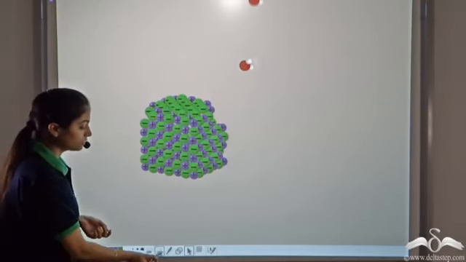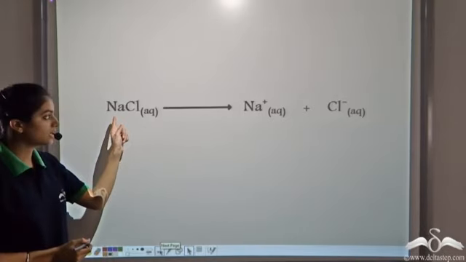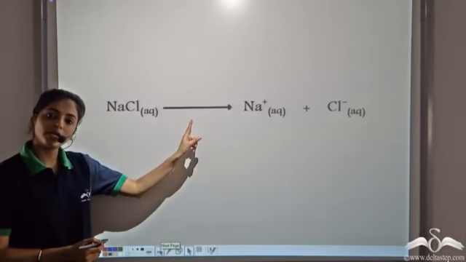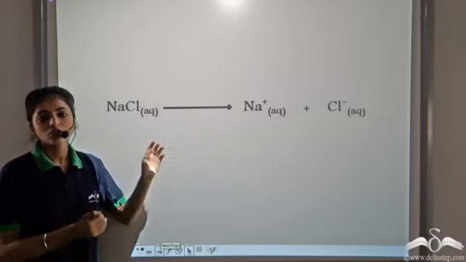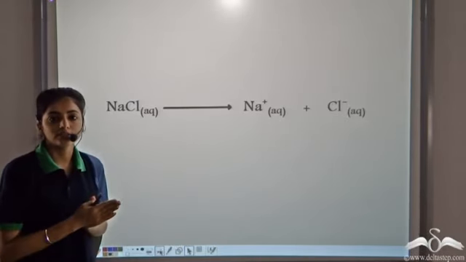So this is how NaCl dissociates in aqueous solution. NaCl in aqueous solution forms Na+ and Cl-. So some substances in aqueous solution form ions.